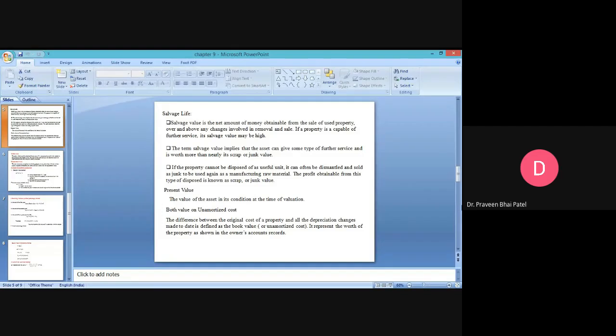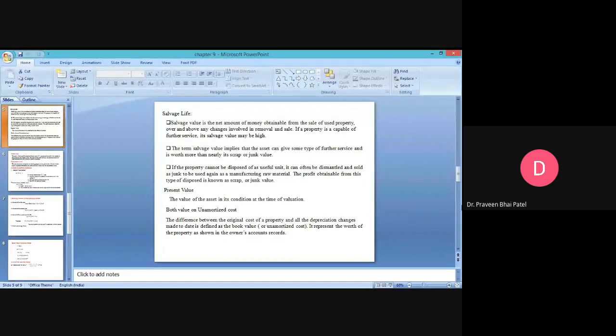Now coming to the salvage life. Salvage value is the net amount of money obtained from the sale of the used property over and above any charges involved in removal and sale. If a property is capable of further service, its salvage value is high.